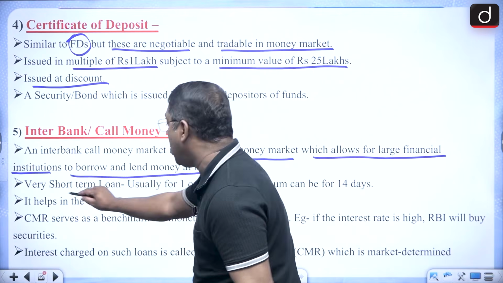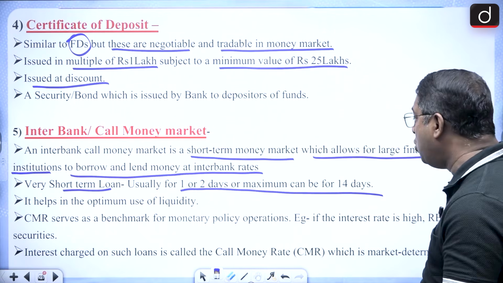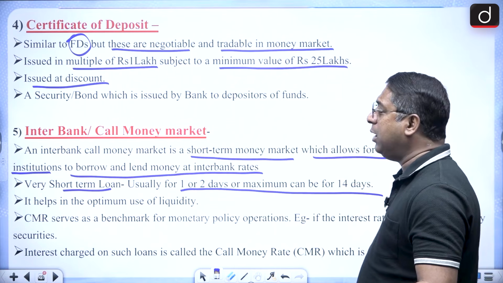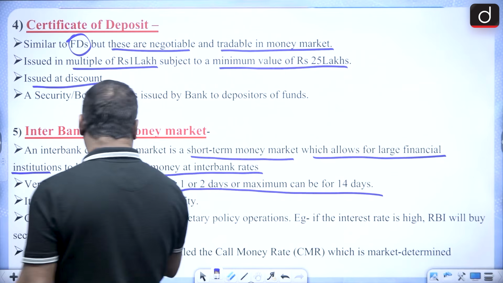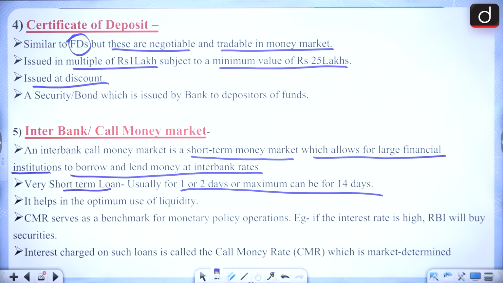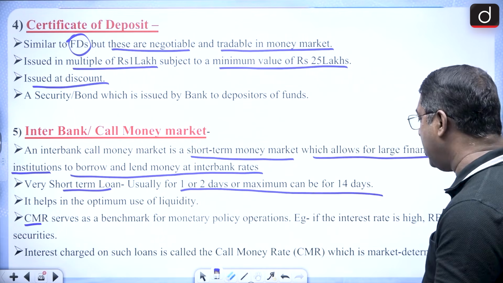This is for the short term and its maturity period is 1 or 2 days, or maximum it can be 14 days, but not more than that. And call money rate is the interbank rate. If the interest rate is high, then the RBI will buy securities and all.